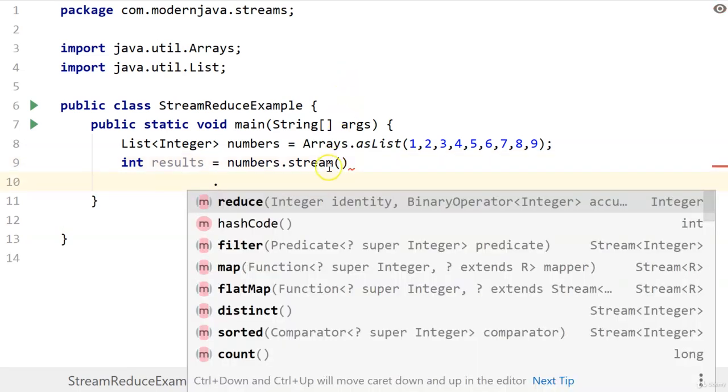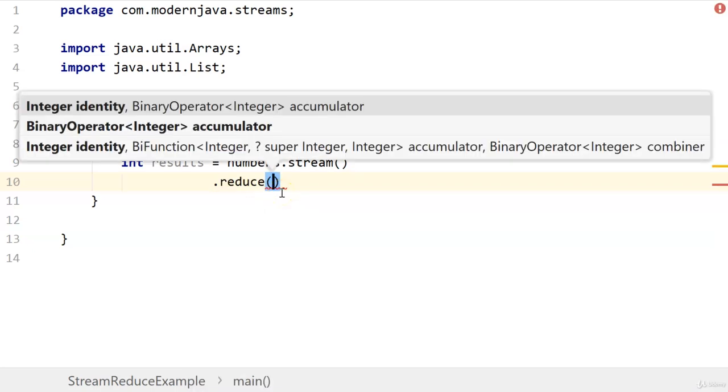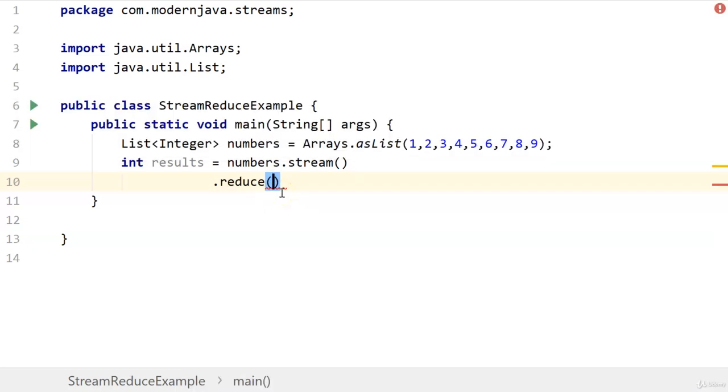In the first one, we'll be looking at the reduce with integer identity and binary operator. We'll be using this method first, and then afterwards I'll show an example of the other method where it returns an optional.